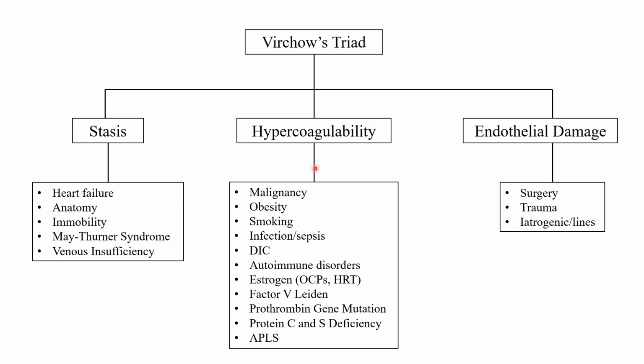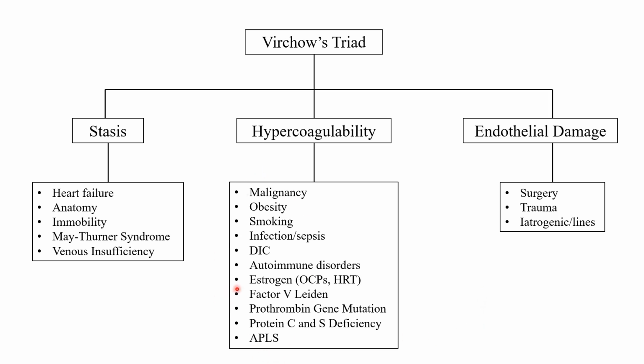So looking at hypercoagulability, these are things like malignancy, which relates to our cancer patients that we talked about in the previous slide. Obesity will cause a hypercoagulable state. Smoking, infection, sepsis, DIC, autoimmune disorders, estrogens, including birth control pills and hormone therapy, factor V Leiden, the prothrombin gene mutation, protein C and S deficiency, and APLS. These last four are the ones we classically think of whenever you hear of a hypercoagulable workup. Usually we're thinking of things like this, but all of these in this box can contribute to a hypercoagulable state.